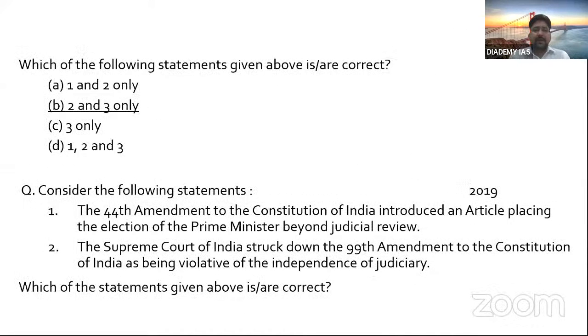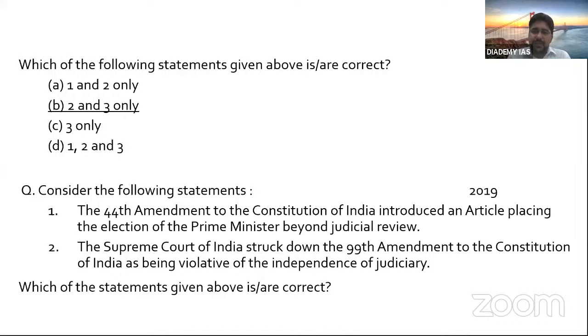Okay, then consider the following statements. The 44th Amendment to the Constitution of India introduced an article placing the election of the Prime Minister beyond judicial review, right? The Supreme Court of India struck down the 99th Amendment of the Constitution of India as being an attack on judicial independence. That was there, and there was a lot of controversy. The NJAC, which was our act, the Supreme Court struck it down as an attack on judicial independence.